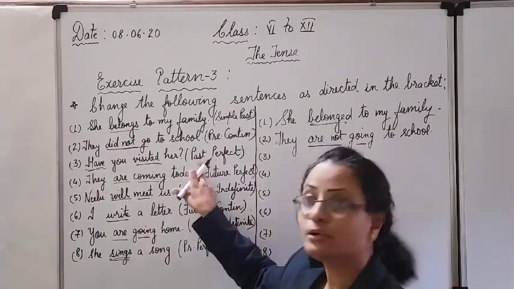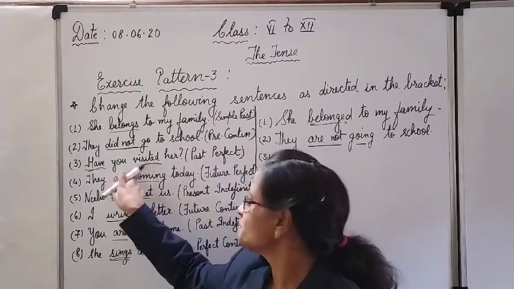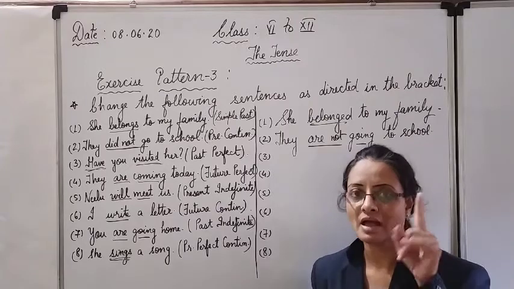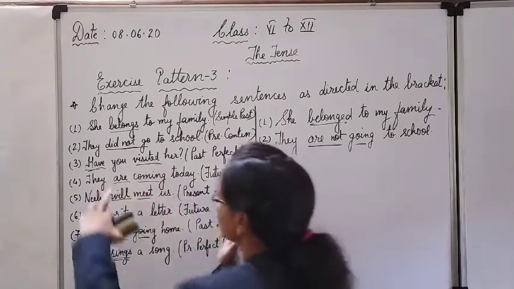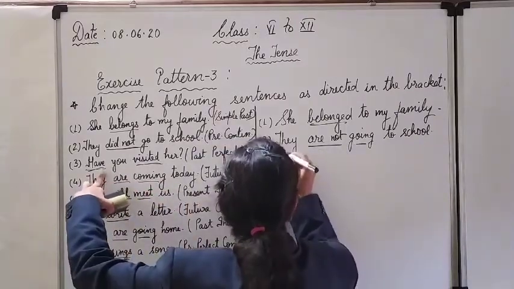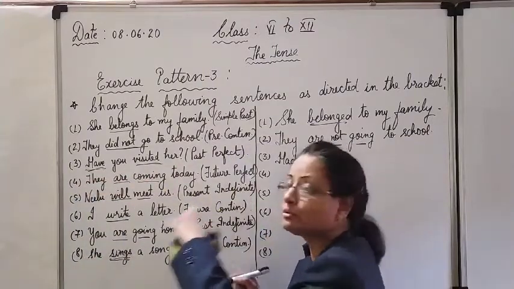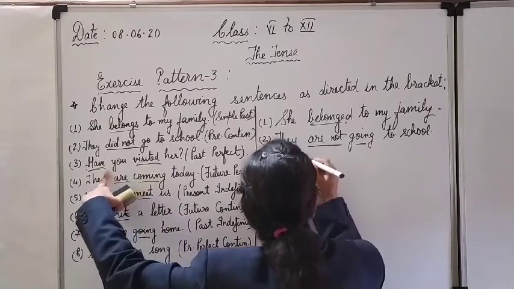You have to make it into past. So what is the past? In past perfect, what helping verb do we use? Had. So here in place of have, it will be had. Need not to change the type of the sentence. Keep it interrogative itself. Otherwise your answer may go wrong.